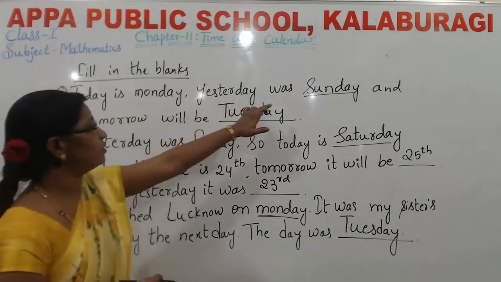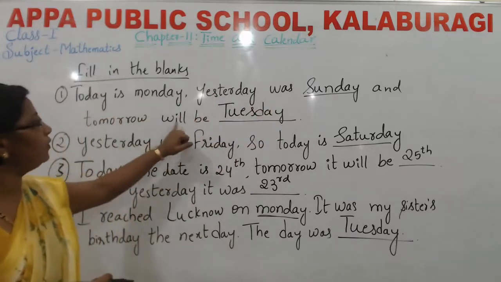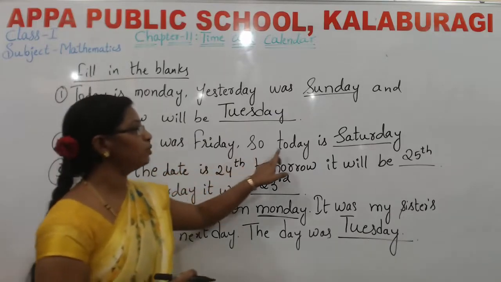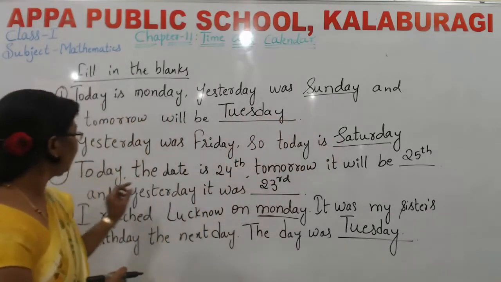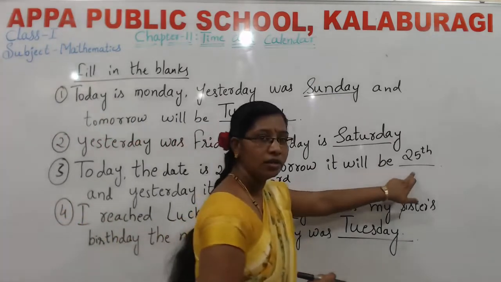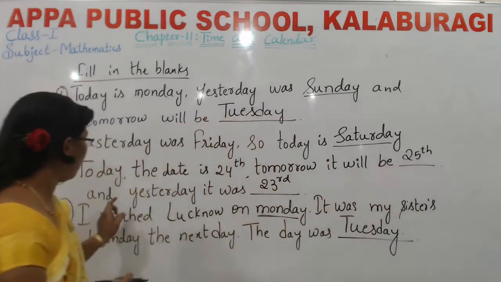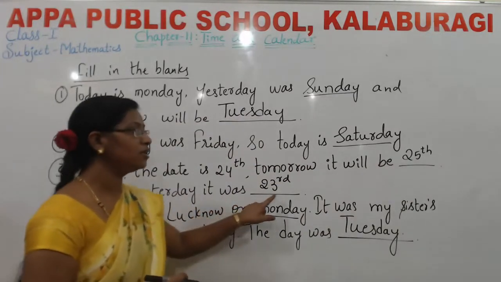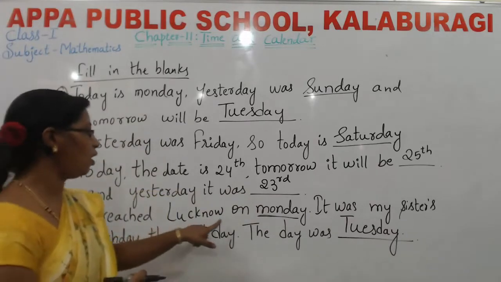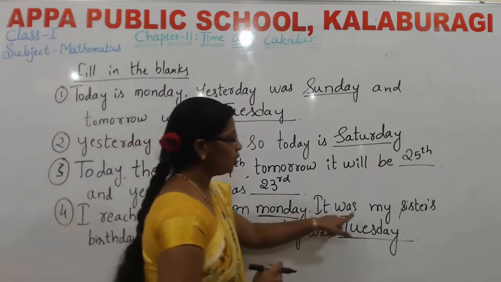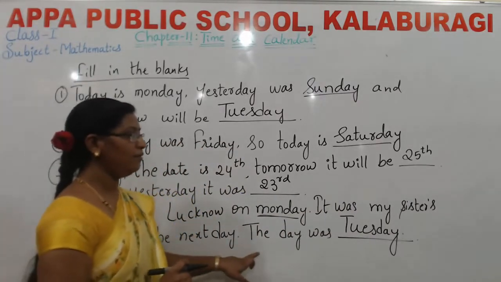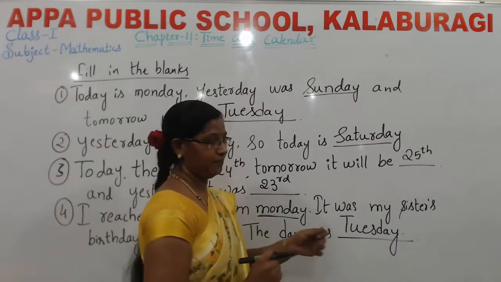Today is Monday, yesterday was a Sunday, and tomorrow will be Tuesday. Yesterday was Friday, so today is what? Saturday. Today the date is 24th. Tomorrow it will be what? 25th. And yesterday it was what? 23rd. I reached Lucknow on Monday. It was my sister's birthday. The next day, the day was what? Tuesday.